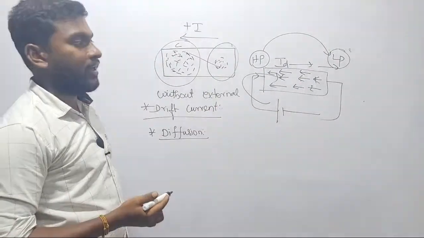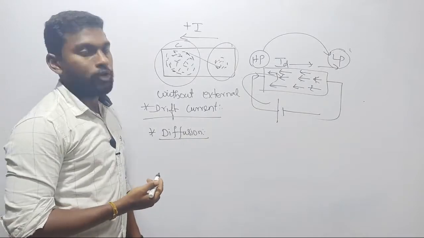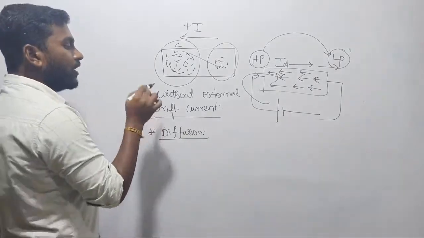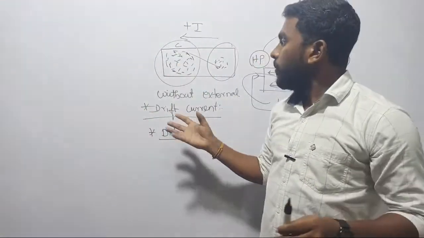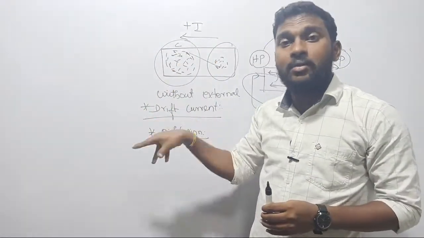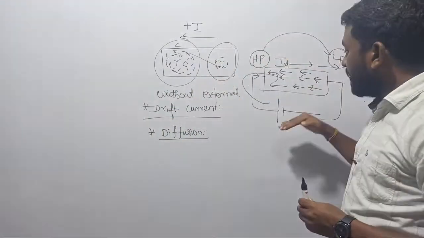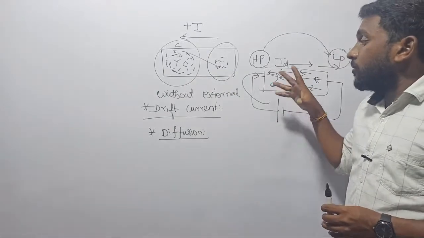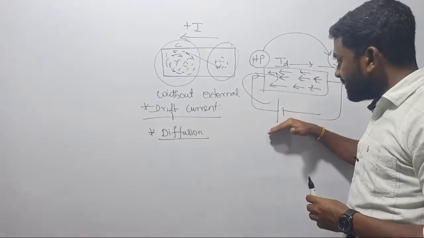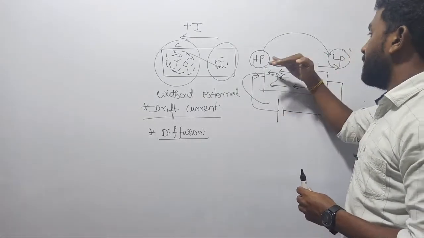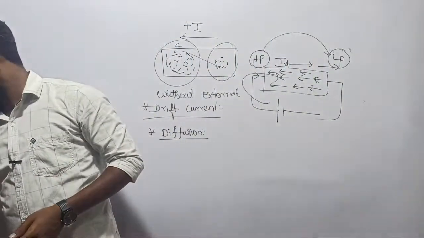I hope things are very clear. That is how we find the direction of the current in the case of semiconductor materials. So this is the difference between drift and diffusion. Drift means, without applying an external field, because of the concentration of electrons inside the material, you can experience the flow of current, called drift current. With the application of an external electrical field, your randomly aligned electrons strictly start following a particular direction because of this field. Under that situation, you will experience some current. That current is simply called diffusion current. That's all, there is nothing more to discuss here.